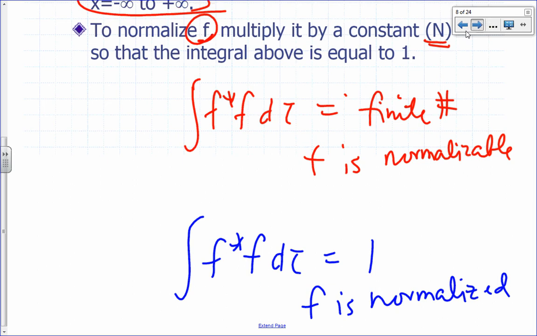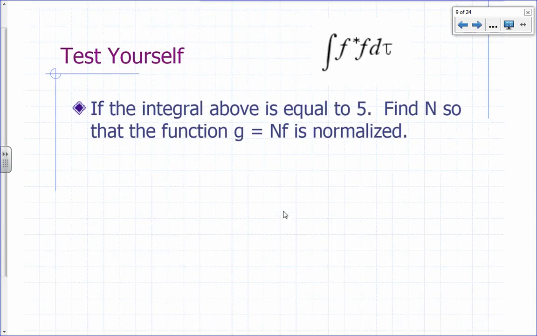So, let's look at this example. Suppose this integral is equal to 5. Okay, what do you call f? Is it normalized? No. Is it normalizable? Yes. So, how do we normalize function f? Well, let's define g to be some constant n times f. Okay? So, what would be the integral?